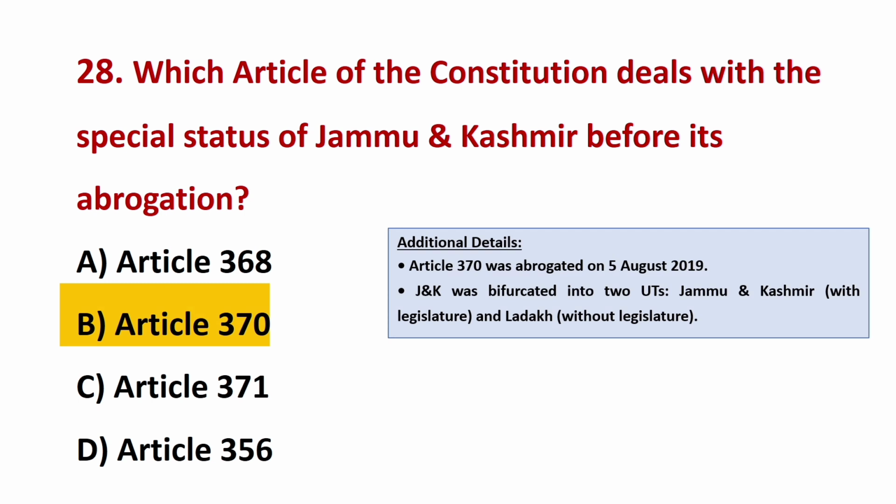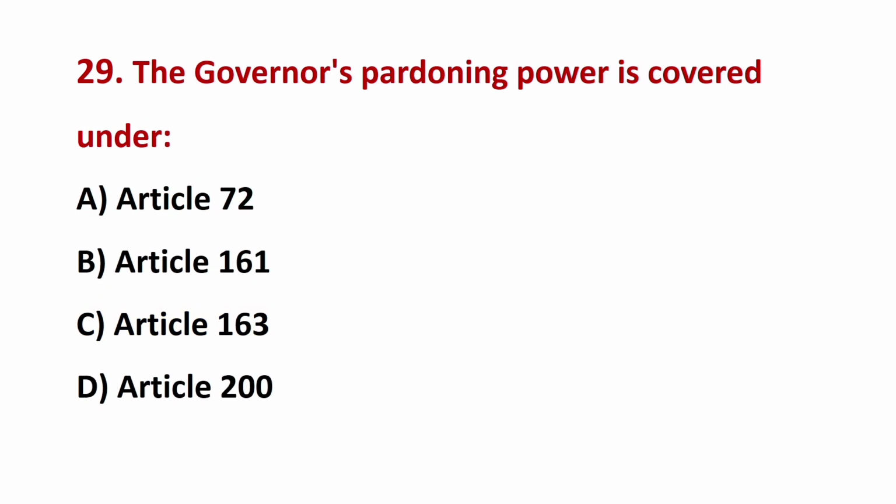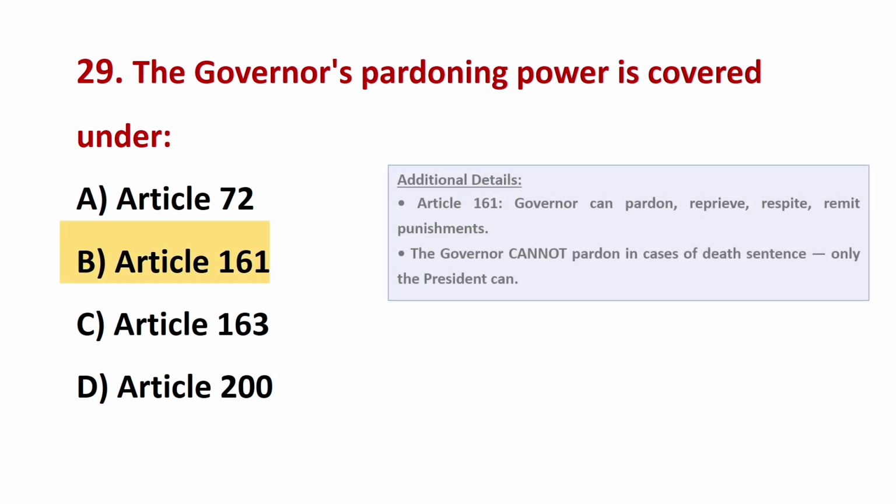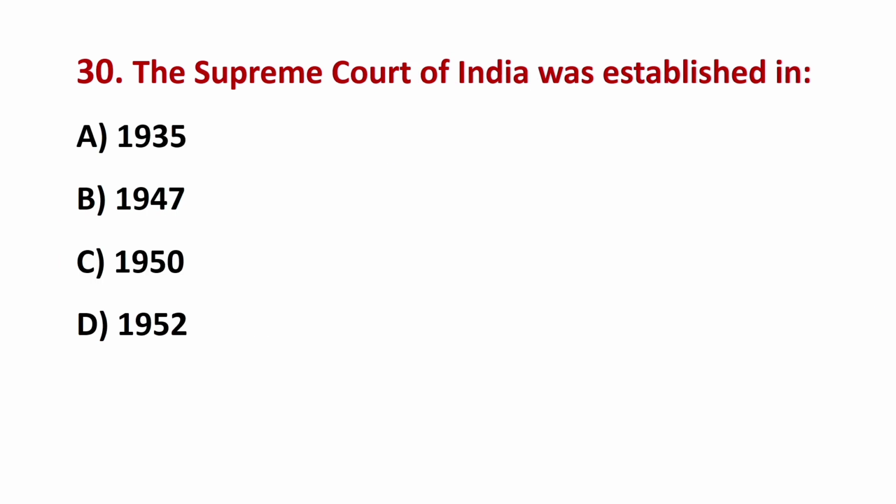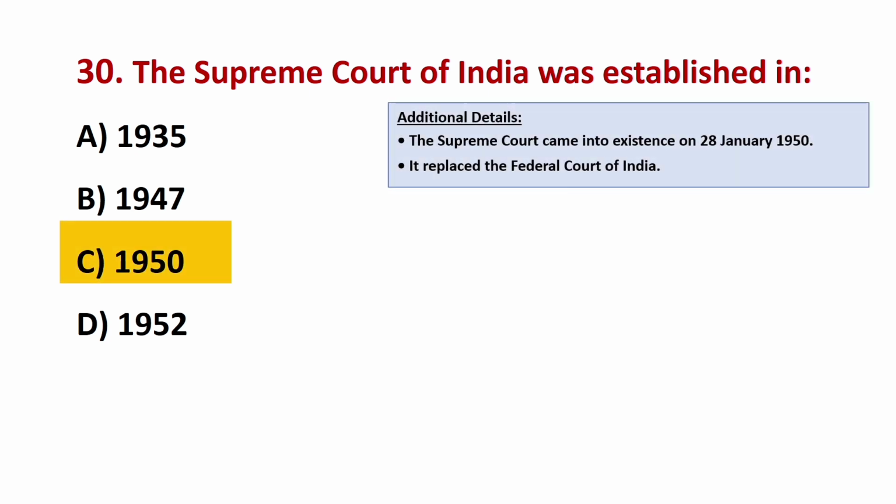Article 370. The governor's pardoning power is covered under? The correct answer is B. Article 161. The Supreme Court of India was established in? The correct answer is C.